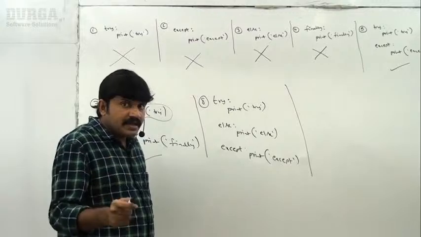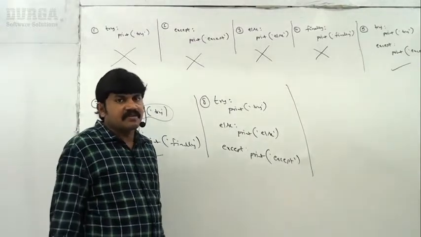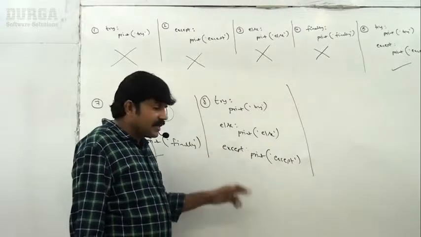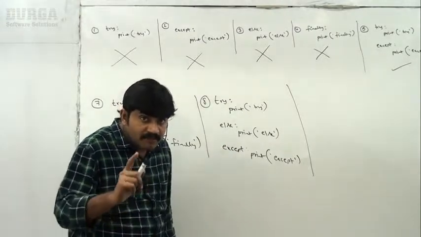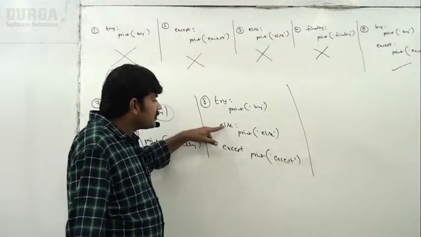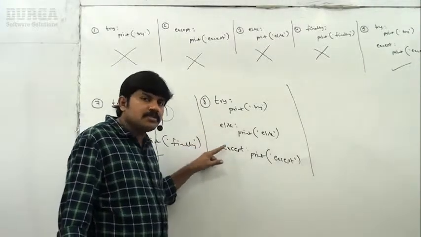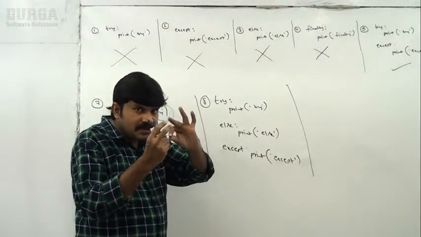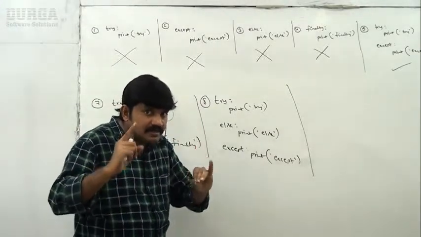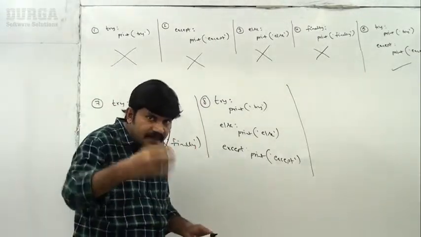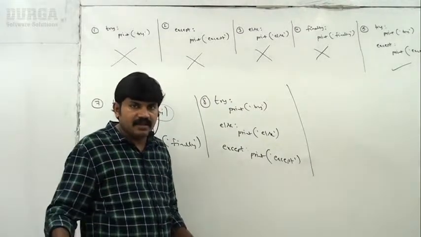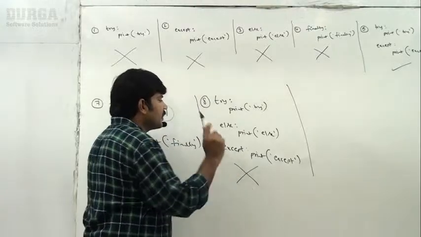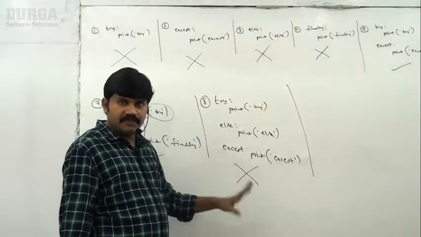Invalid. Immediately the Python virtual machine will give an error. What is the reason? The reason is that first we have to take except and then else. Try, except, else, finally: order is important. First try, then except, then else, and then finally. But here we are taking else at the beginning. That's why we are going to get a syntax error. So it is invalid, right?